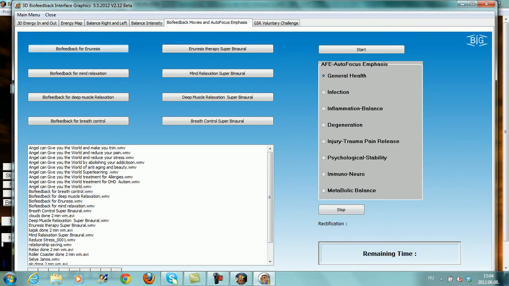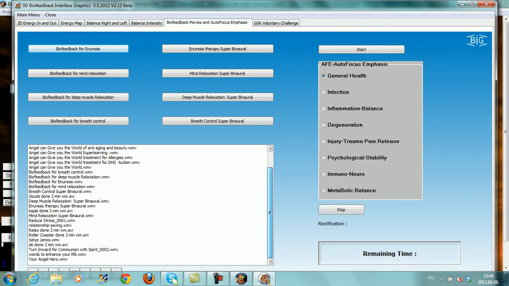We still have the option to do the guided imagery therapies, biofeedback for enuresis therapy, mind relaxation, deep muscle relaxation, breath control, and suprabinaural therapies. There's also another list which offers us more choices. We can do AFE therapies from inside of CLASP.